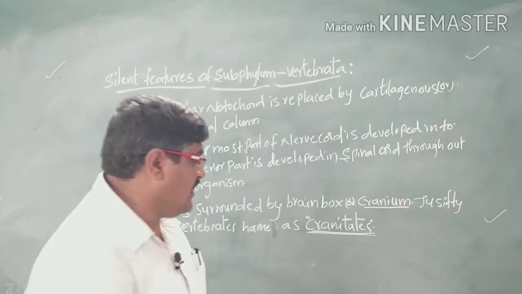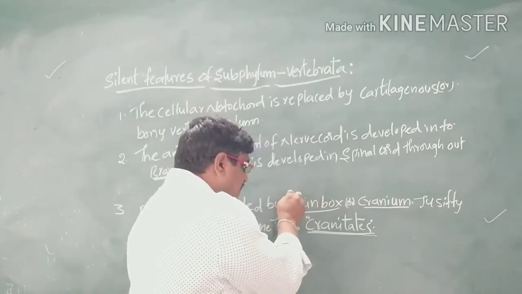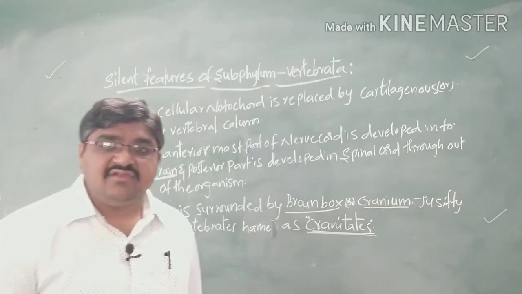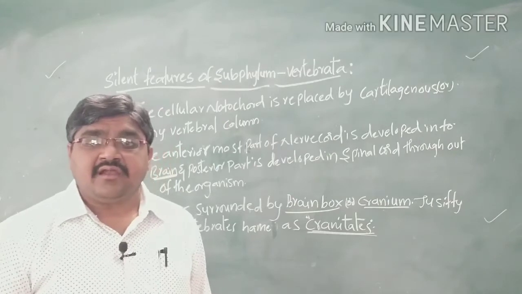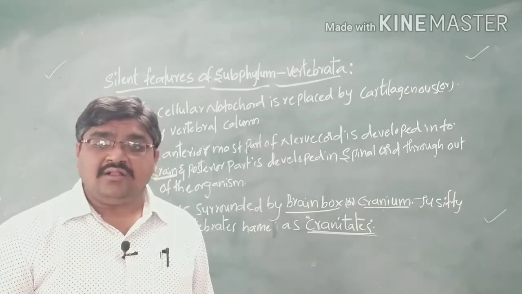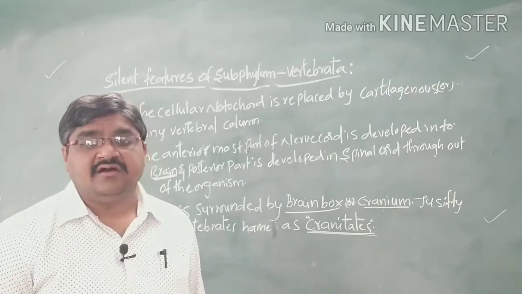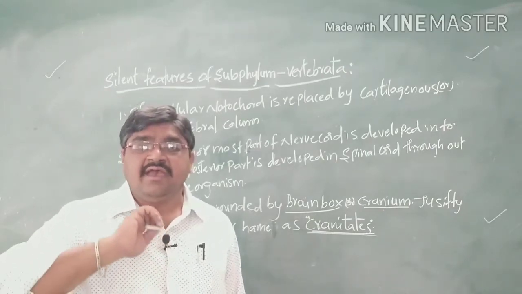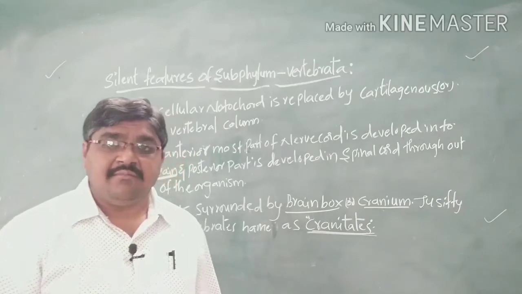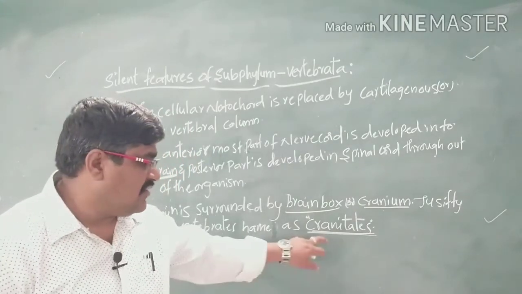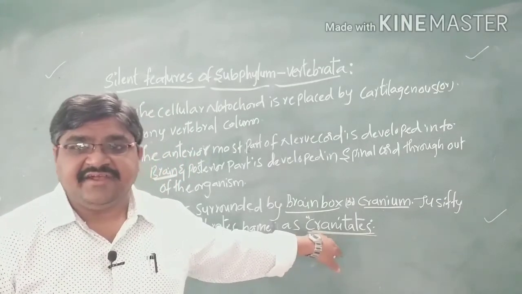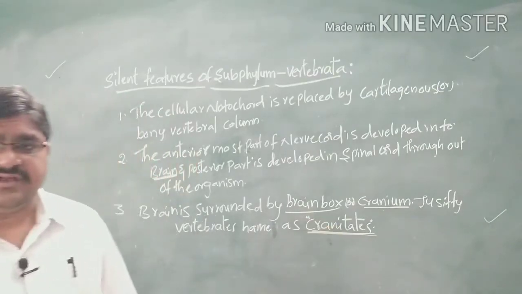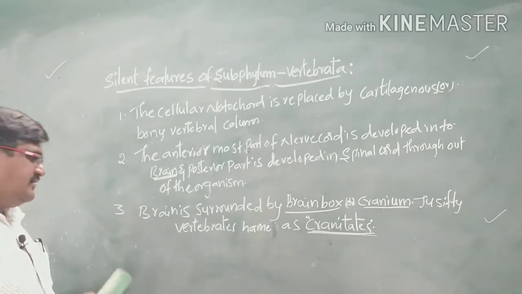That box we call the brain box, or the cranium. So due to the presence of the cranium, vertebrates are also called craniates. Craniates means the brain is surrounded by a specialized box.